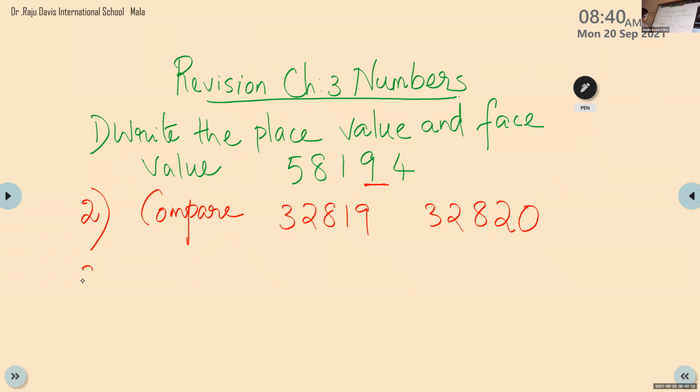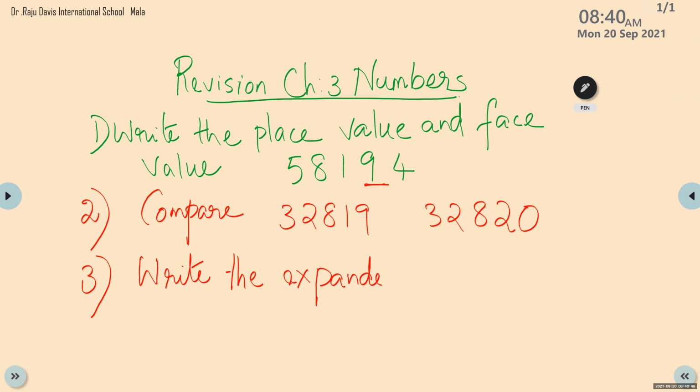Then the next question, number 3. Write the expanded form of 98,492. 98,492. Ma'am, I joined them only.